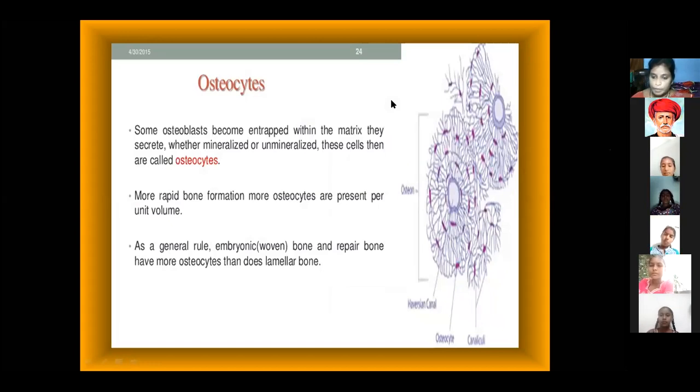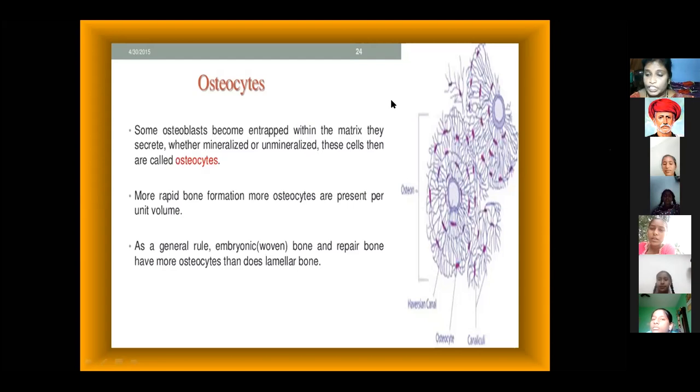See in this picture, some osteoblasts become entrapped within the matrix. They secrete either mineralized or unmineralized matrix. These cells are then called osteocytes. Already we know the osteocytes help give the shape of the bone, the shape of the structure.